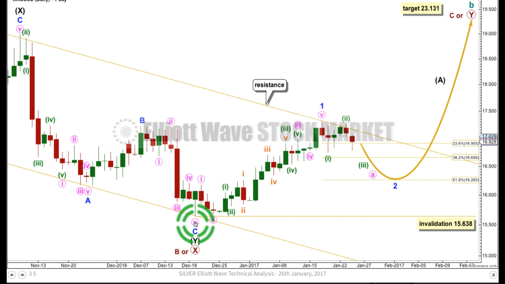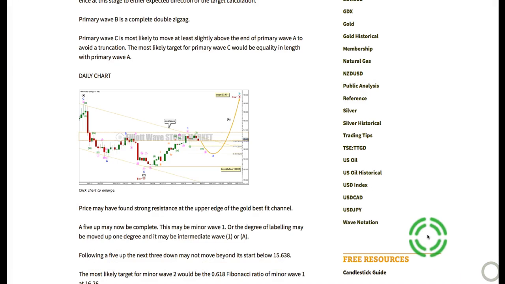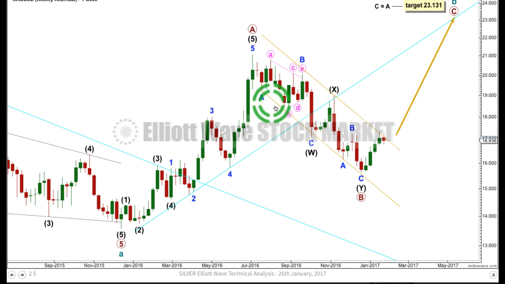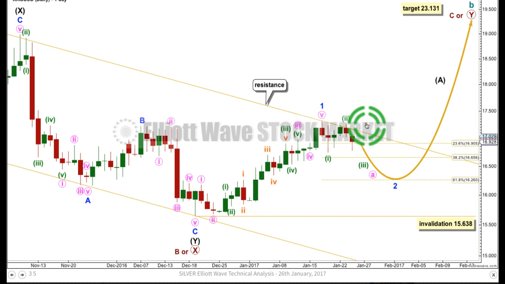and so this will suffice for both weekly wave counts. This is the same best fit channel that I've drawn on the weekly chart, so I've drawn it from actually, let's just quickly go back to the last weekly chart, because this channel is really important. I've drawn it from this low along to this low here, and then I've placed a parallel copy up on this high. Now let's have a look at how that fits at the daily chart level.